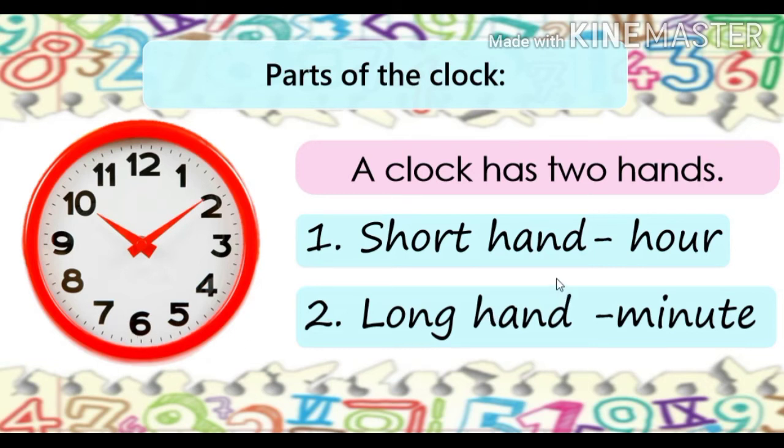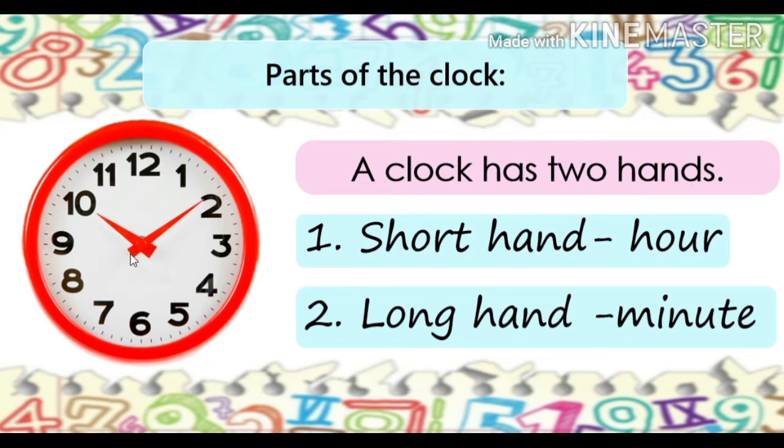Okay, the short hand is pointing to number 10. So that is 10. And our long hand is pointing to number 2. So we are going to count by 5. So this one is for the minute only. This one is 5, 10, 15, 20, 25, 30, 35, 40, 45, 50, 55, and 60.